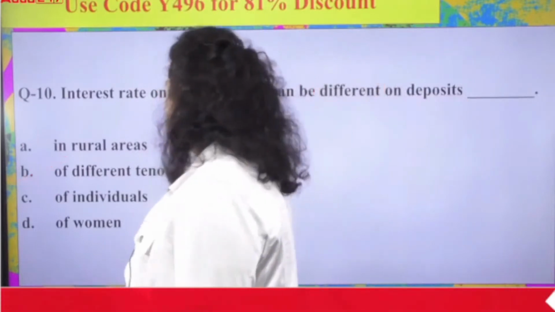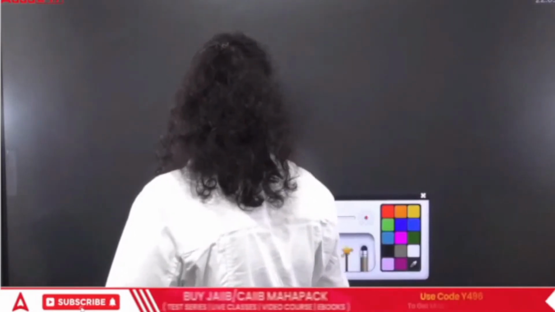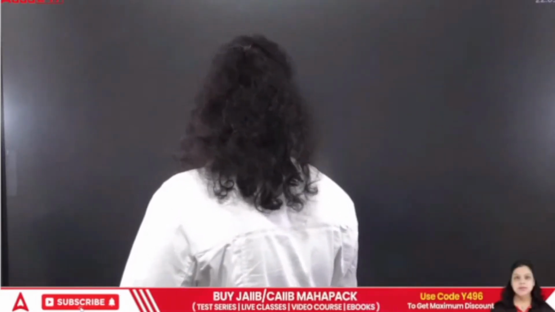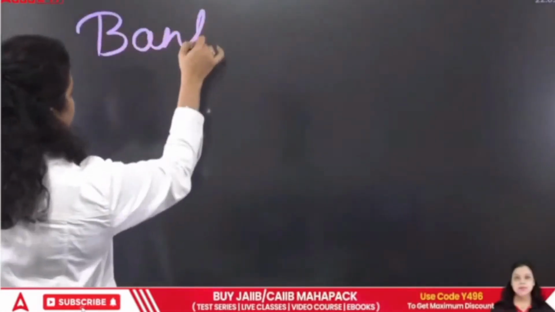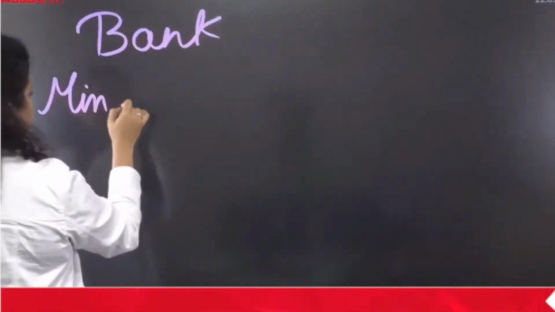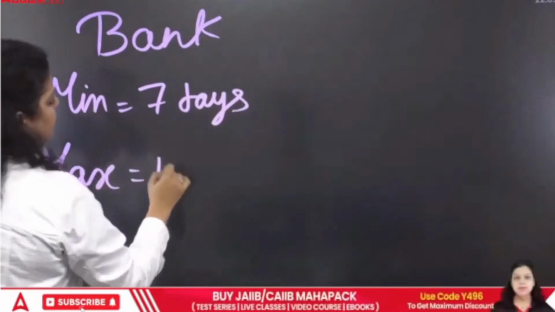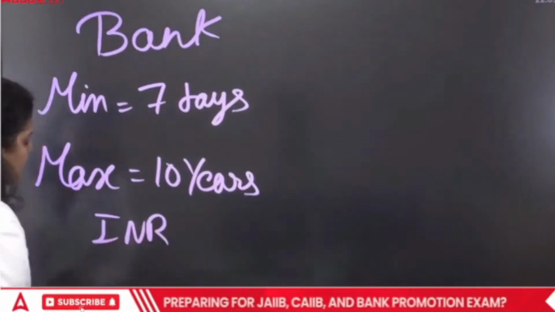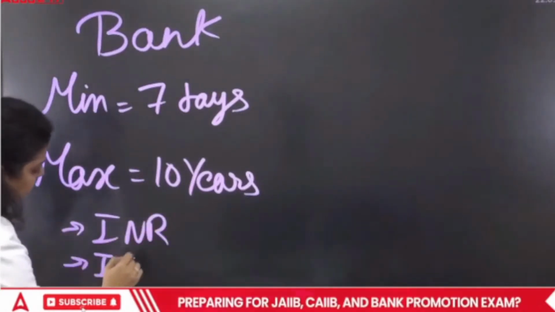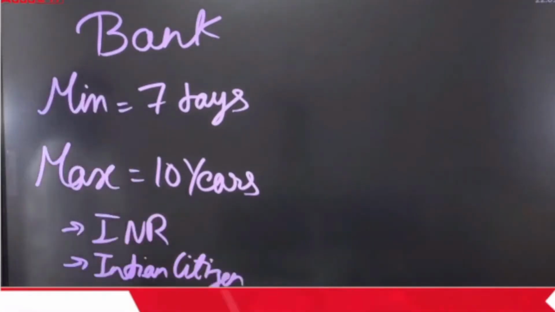If I talk about fixed deposits, there are different types of fixed deposits available. Let's understand first what these are. Certain conditions are there. If you are having an FD in a bank, the minimum duration will be 7 days and the maximum duration will be 10 years. This is if the FD is in Indian currency, in INR, and an Indian citizen holds the FD. Okay, that's the first condition.